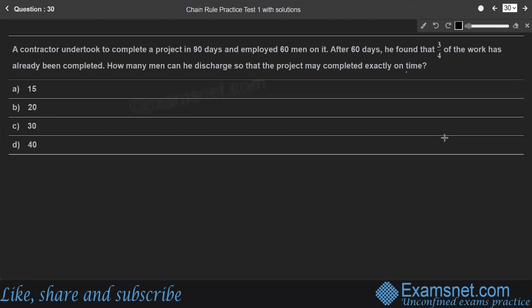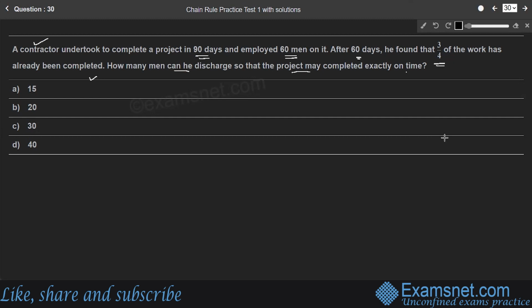Question number 30. A contractor undertook to complete a project in 90 days and employed 60 men on it. After 60 days, he found that 3/4 of the work has already been completed. How many men can he discharge so that the project may be completed exactly on time?